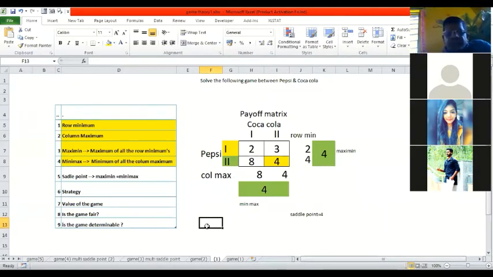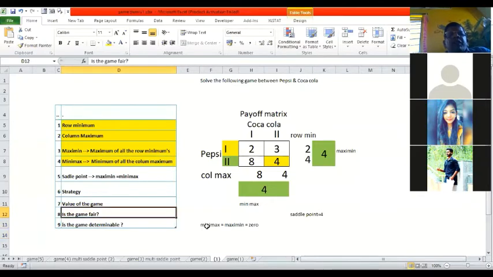I repeat, minimax equal to maximin should be equal to 0. Then only are we going to call it a fair game. In our case, this is not a fair game.